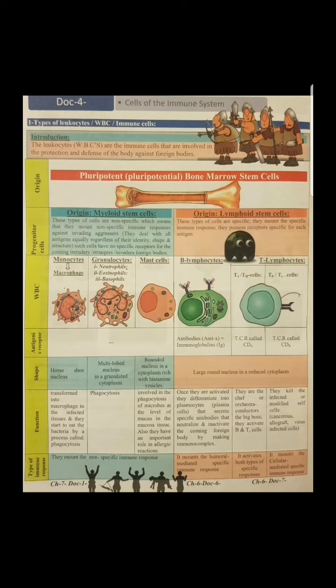Concerning the antigen receptor, monocyte, granulocyte and mast cells lack receptors at their surface, while the B lymphocyte has a receptor we call antibodies or immunoglobulins. The T lymphocytes we divide into two: T4 and T8, or TH cell and TC cell. The T4 or TH have the CD4 receptor, while T8 or TC have the CD8 receptor.